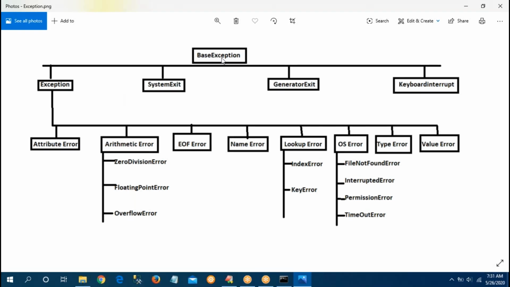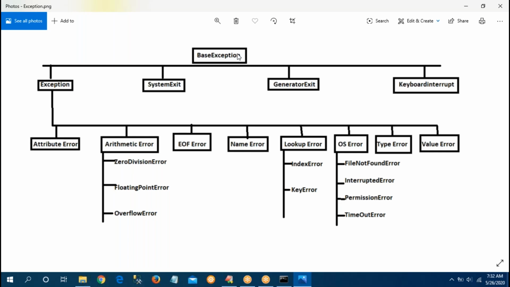Sir, the first main root class is BaseException. In the BaseException child classes, sir, Exception is one class, SystemExit, GeneratorExit, KeyboardInterrupt. Sir, in Exception, multiple child classes are there: AttributeError, ArithmeticError, EOFError, NameError, LookupError, OSError, TypeError. Just now, sir, here we have seen ZeroDivisionError, TypeError, AttributeError.